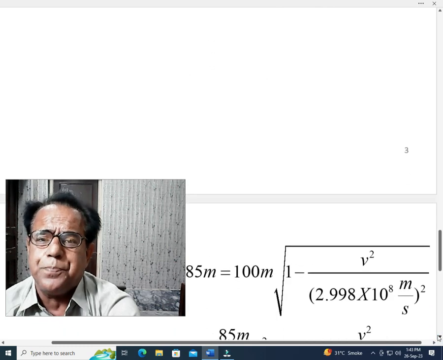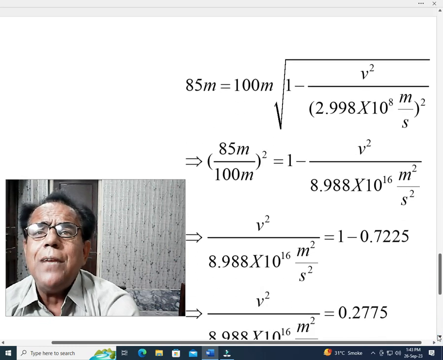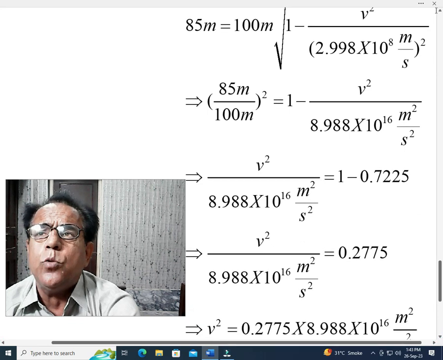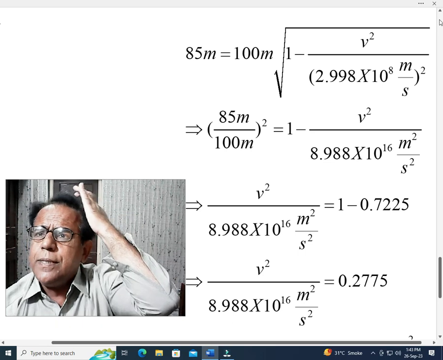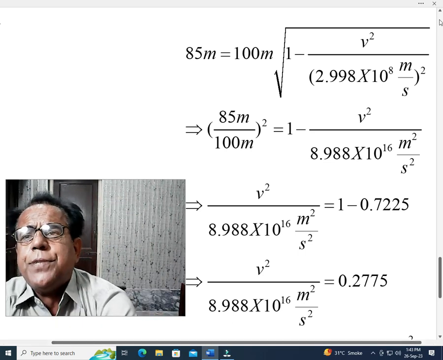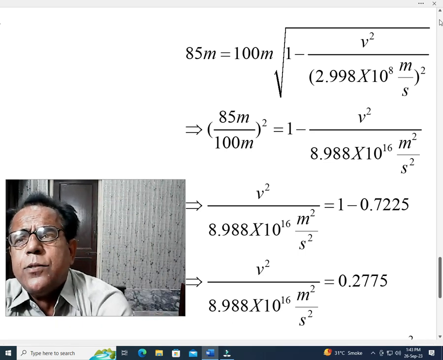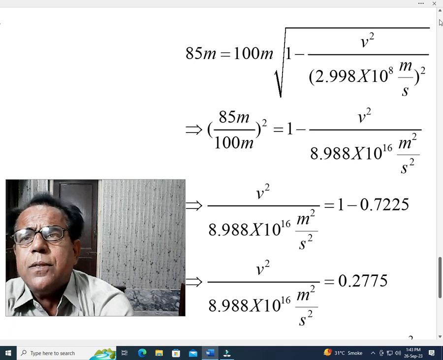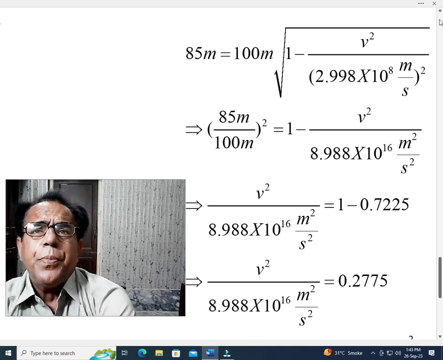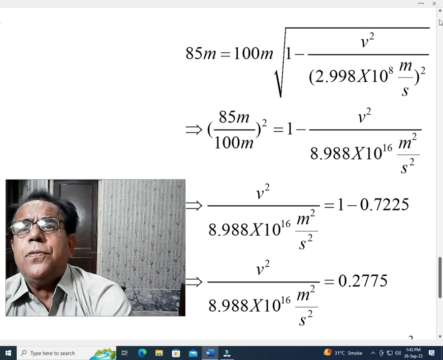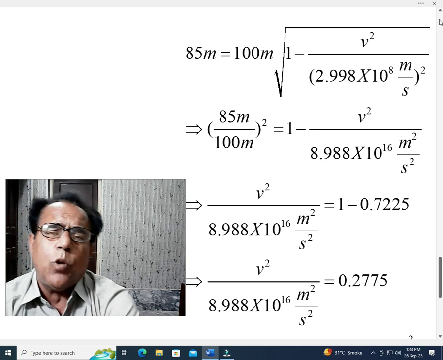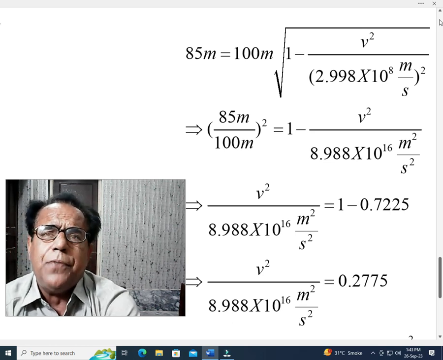We get 85 meter is equal to 100 meter into under root 1 minus v square over, in place of c square we have used its value, that is 2.998 into 10 to the power 8 meter per second whole square. This implies that we shift 100 meter on the other side of equality, so it will become 85 meter divided by 100 meter.